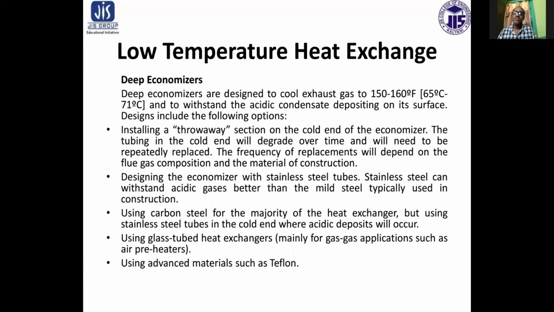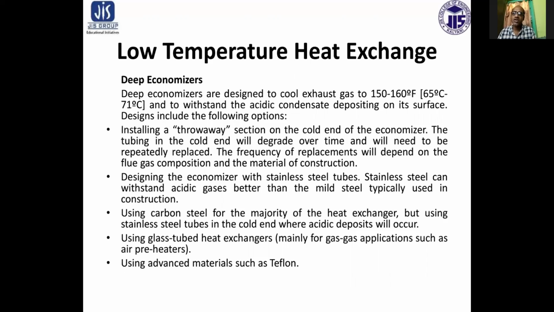Now, there are some low temperature heat exchangers. First of all, that is the deep economizer. These deep economizers are designed to cool exhaust gas to a range between 65 to 71 degrees centigrade, and to withstand the acidic condensed deposit on their surface.